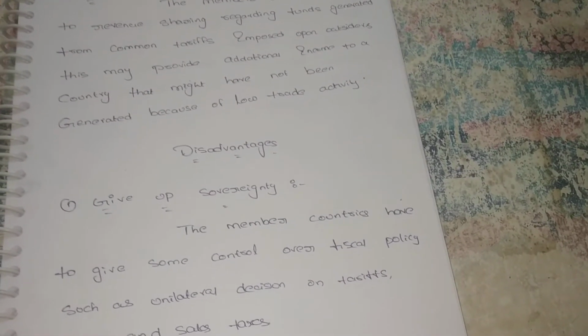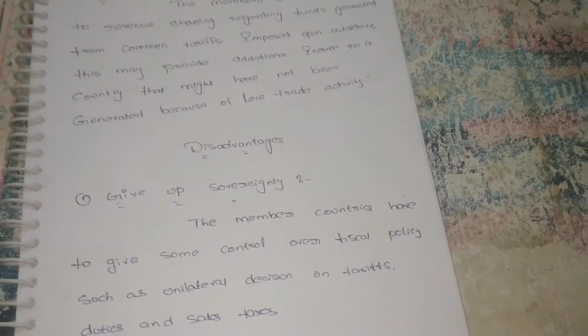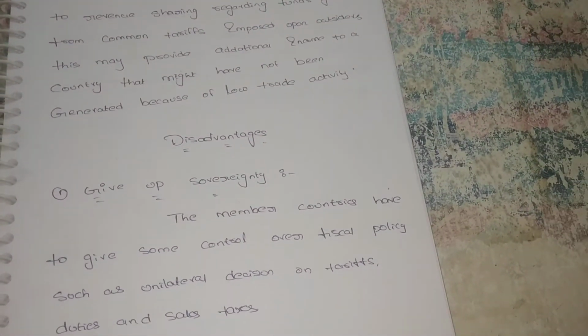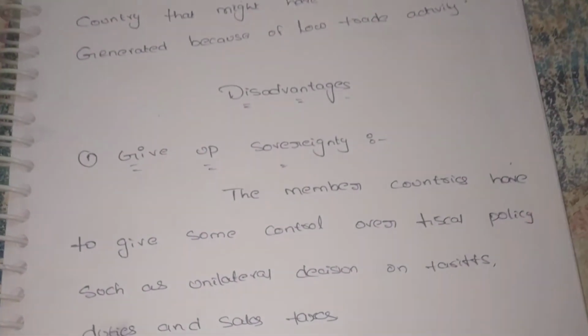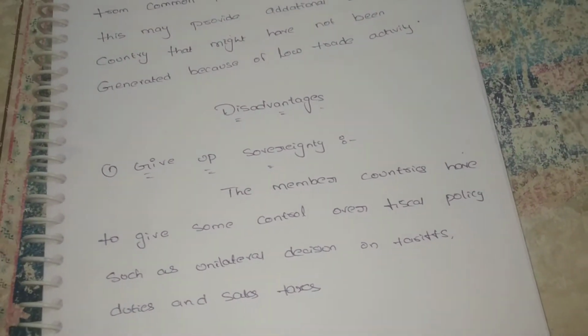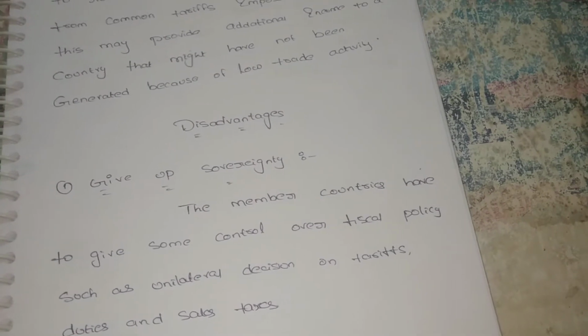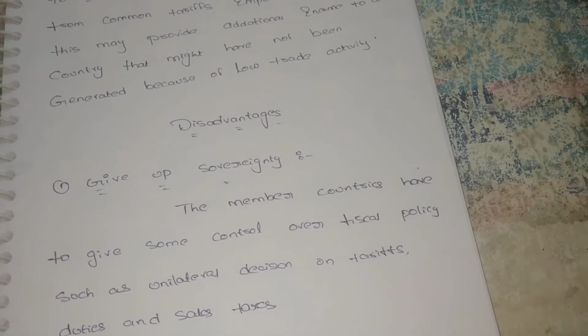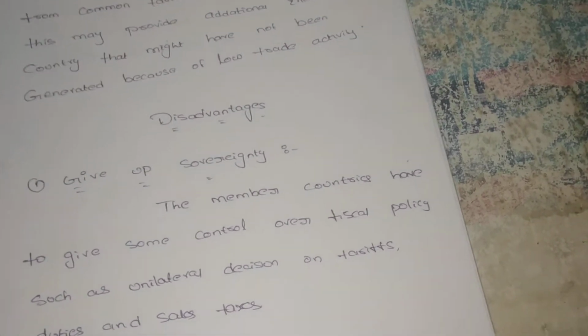While there is a single country, we can impose as much tax as we require, but while forming this union we are unable to take our own decision. So we can say it is one of the disadvantages. The member countries have to give some control over fiscal policy. Each and every member country has to give some fiscal policy power. So an individual country is unable to take decisions according to fiscal policy, monetary policy or whatever it may be. So we can say it is one of the disadvantages.